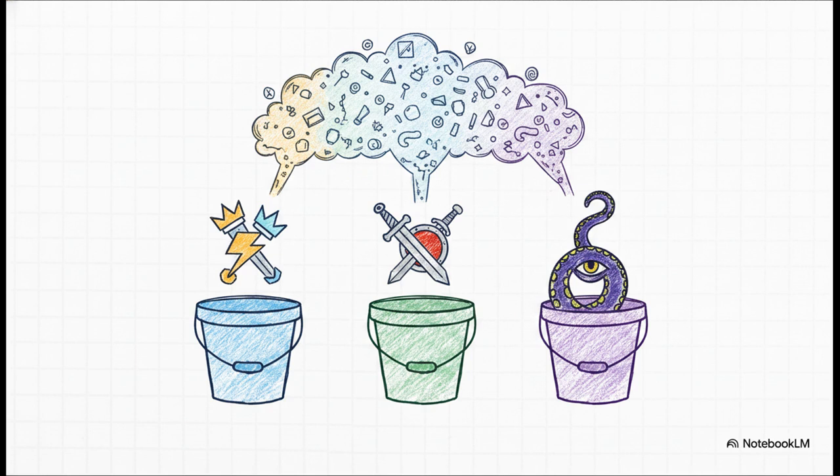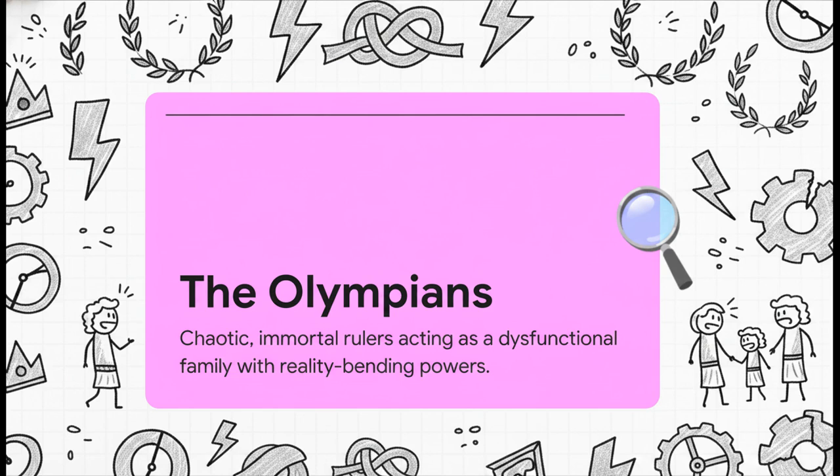To make any sense of all this data, we have to separate these stories into 3 highly organized, distinct buckets: the Olympians, the heroes, and the monsters. By filtering every single myth through these 3 specific categories, this chaotic universe suddenly becomes incredibly well organized and approachable. Let's look at each one.